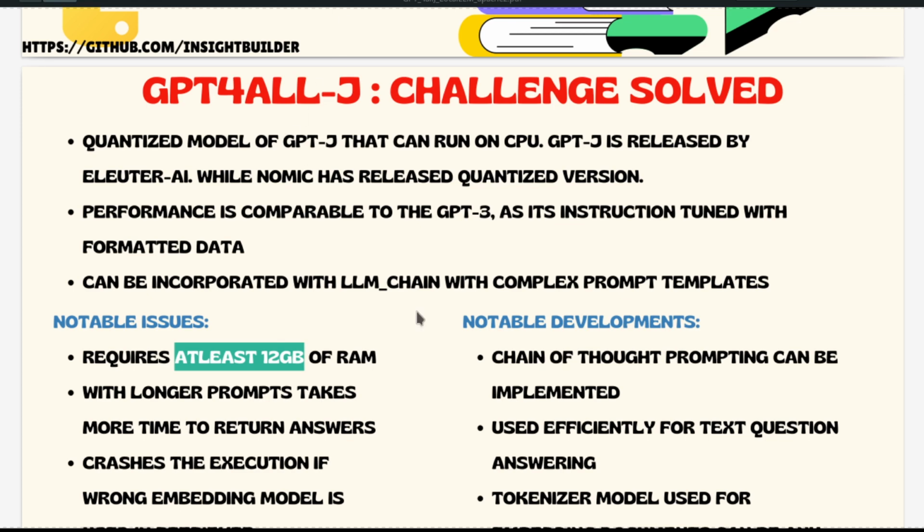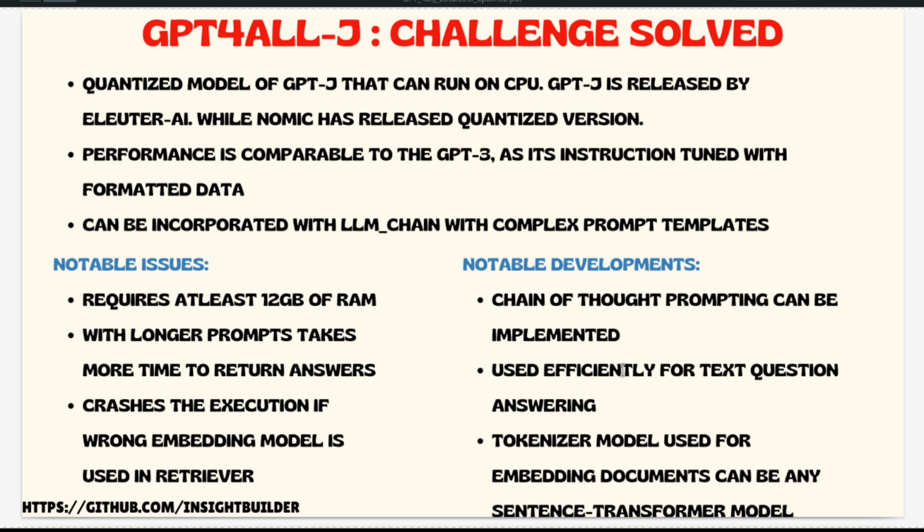Also, one of the challenges you will see is that longer prompts take more time to return answers. You might have to wait a considerable amount of time for the model to return the various answers. So I have been talking not just about the challenges it has solved, but also about the challenges that it creates. But let me also add some notable developments. Chain of thought prompting can be implemented, and it can be used efficiently with text question answering. You will see that there are some challenges in this also, but still we can use it efficiently.